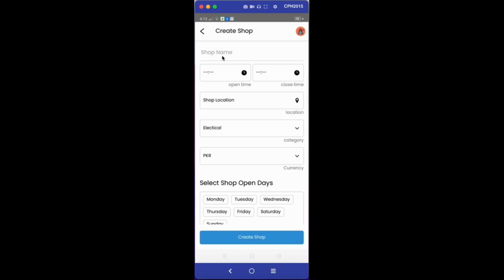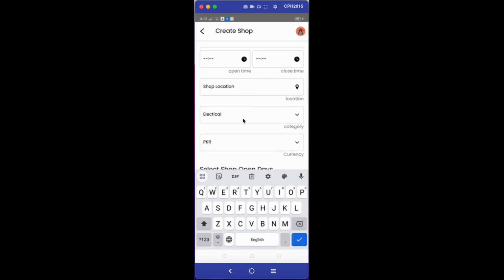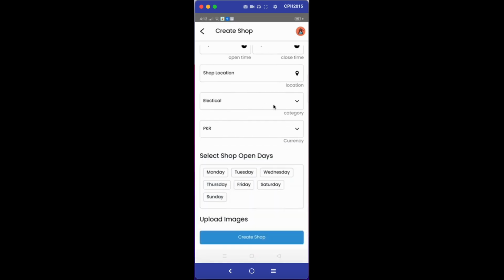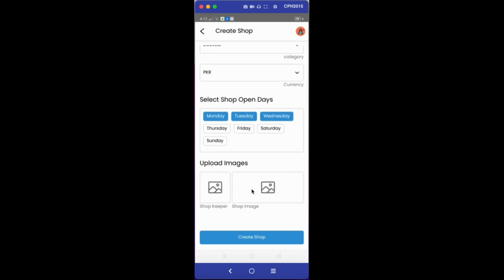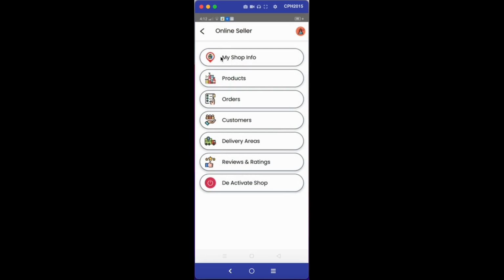In this form you have to fill in your shop name, your opening and closing time, your shop location, which category your shop is in, the currency your shop products are priced in, and how many days your shop is open. Then you have to upload your shopkeeper and shop image. Then you have to click on create shop. After clicking on create shop, you will see this list of navigations.